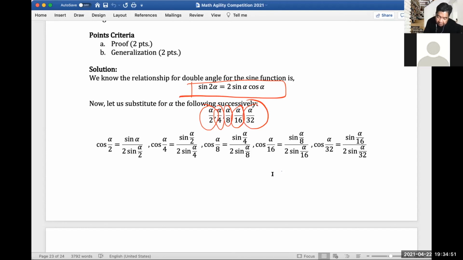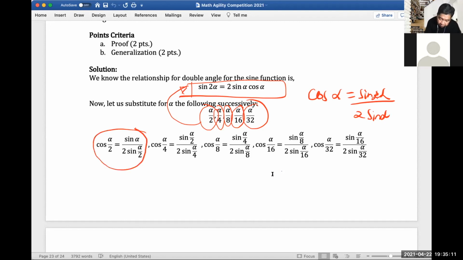So when we substitute this in this identity, we should form cosine alpha is sine 2 alpha over 2 sine alpha. So when you substitute each of these arguments, cosine alpha over 2, you would get this for alpha over 2. This one for alpha over 4, alpha over 8, alpha over 16, and alpha over 32.